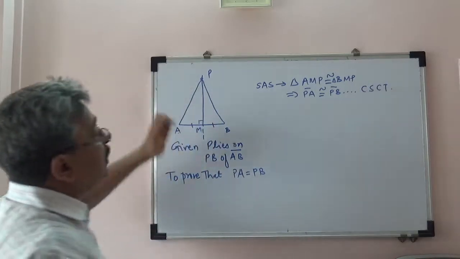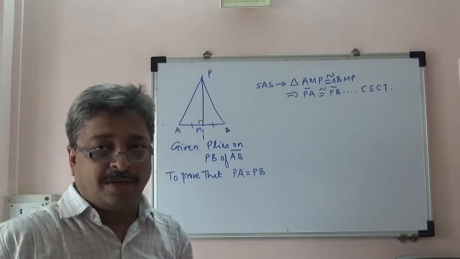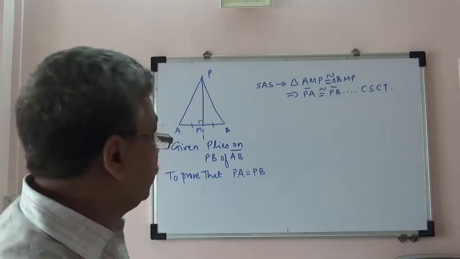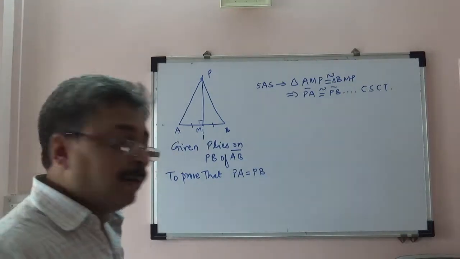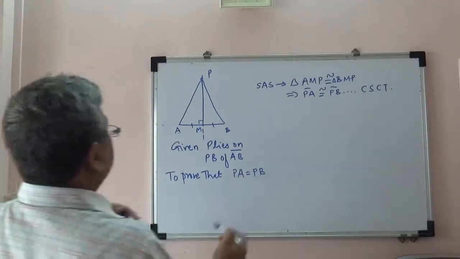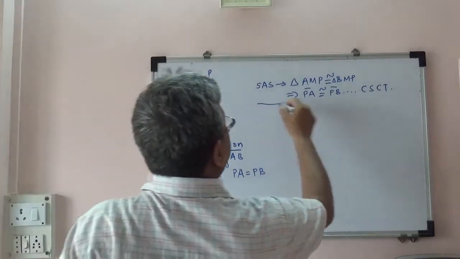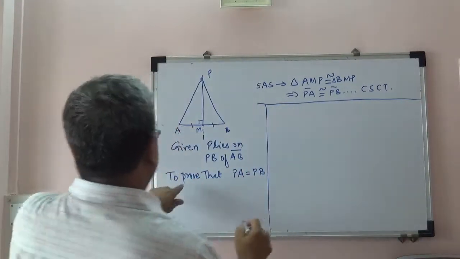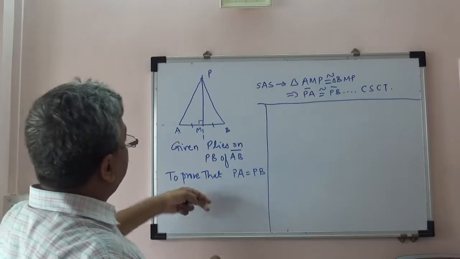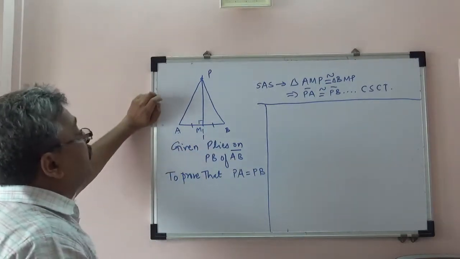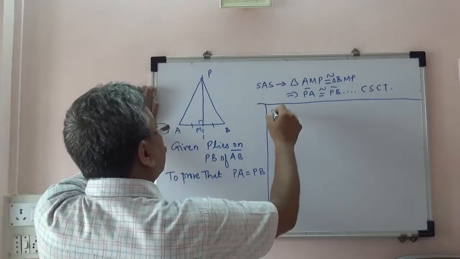So the most important thing in this is SAS. You just identify the test of congruence and finish the problem. Okay. Next is the converse of this. The converse of this statement would be: whatever was to be proved here is given, and whatever was given here is to be proved. Now given